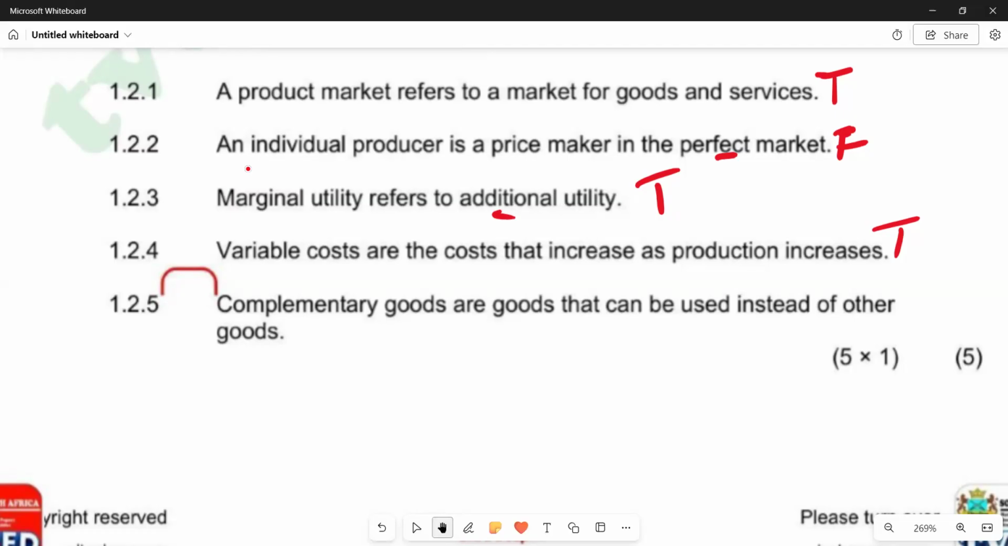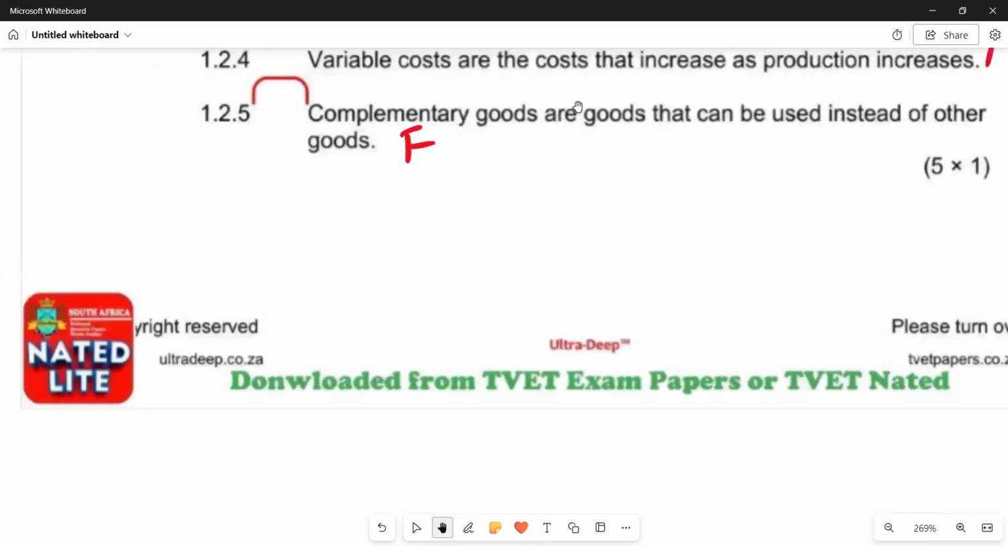But complementary goods are used at the same time. We are talking about a car and petrol. You cannot move a car without petrol. So that's complementary goods. So we are seeing that 1.2.5 is false. So this is what we have in terms of the second part of our question one.